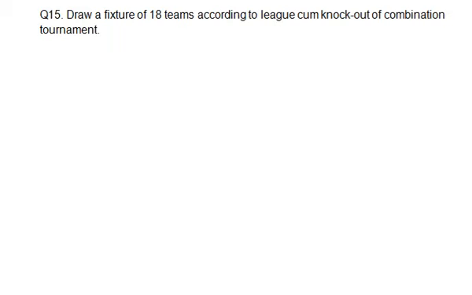Draw a fixture of 18 teams according to league cum knockout of combination tournament. It means we have to draw or solve an 18 teams fixture according to the league cum knockout tournament, which is a type of combination tournament. Okay, so let's start.